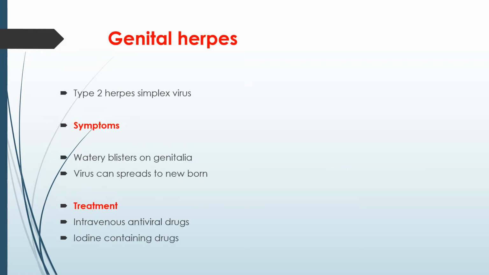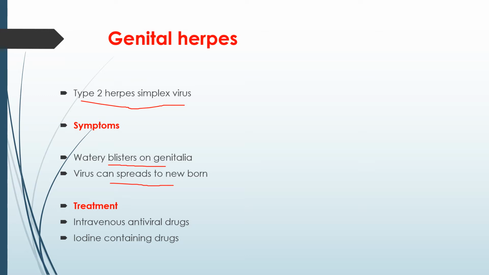Fine. Next is genital herpes. This is a viral disease caused by type 2 herpes simplex virus. The symptoms are watery blisters on the genitalia, and the virus can spread to the newborn, congenitally. Treatment is also available, but sometimes if a pregnant woman has genital herpes at the time of parturition, it is very dangerous because it can lead to the death of the baby.